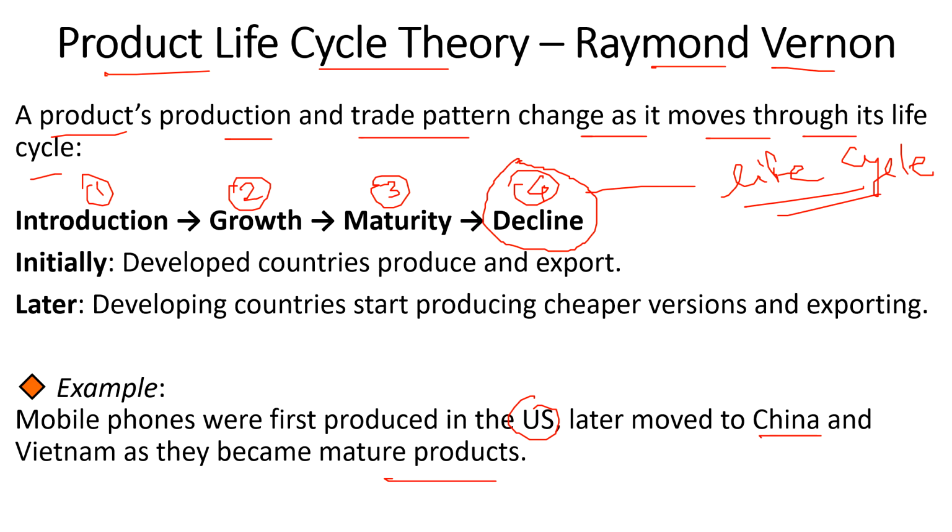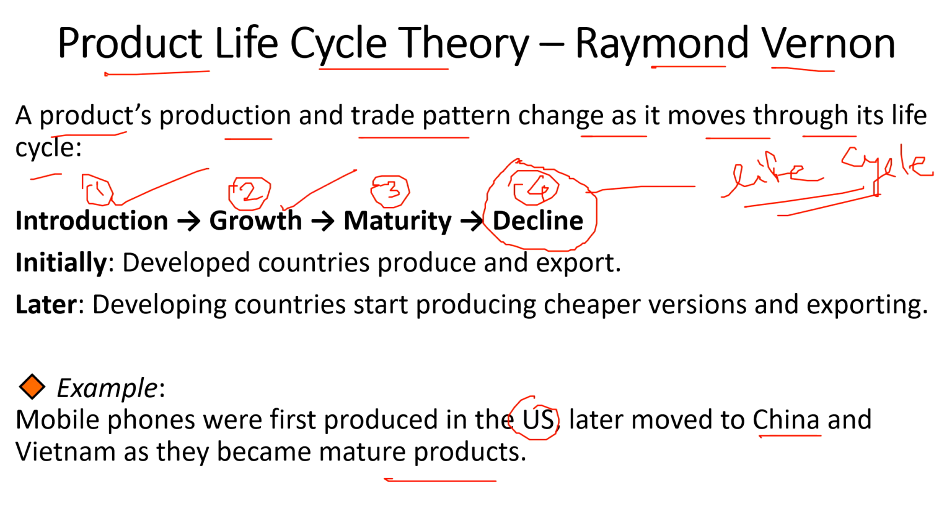Understanding, so the demand will increase, and then when it is common in all countries globally, the demand will decrease. Clear? That is the product life cycle. In the introduction, the new product is introduced to the customers. In the growth stage, the demand for this new product will increase.